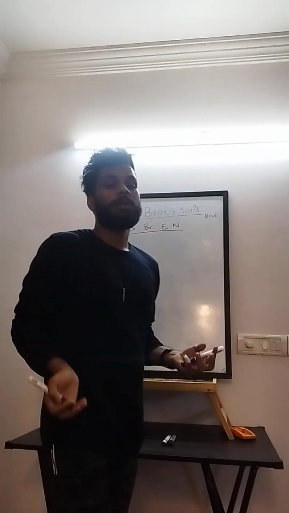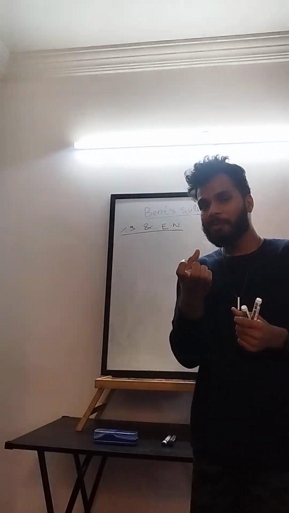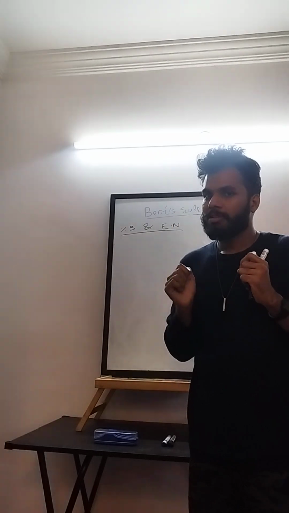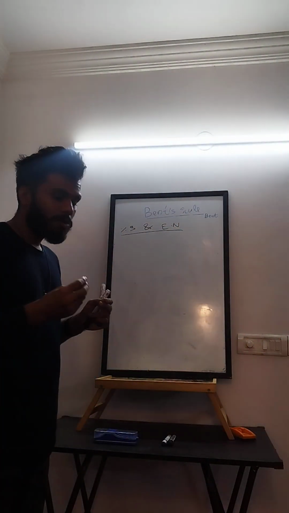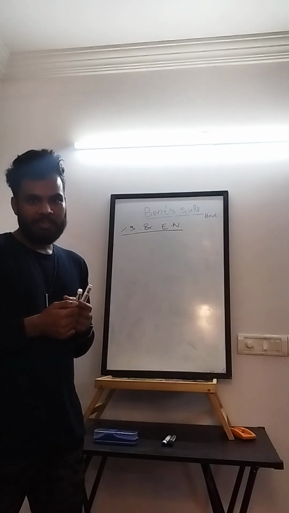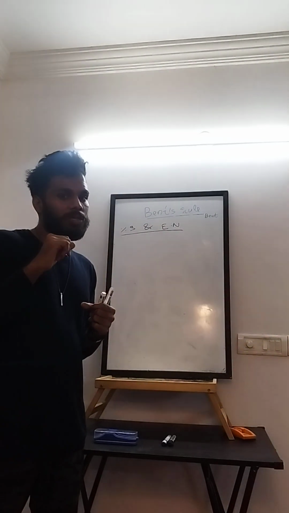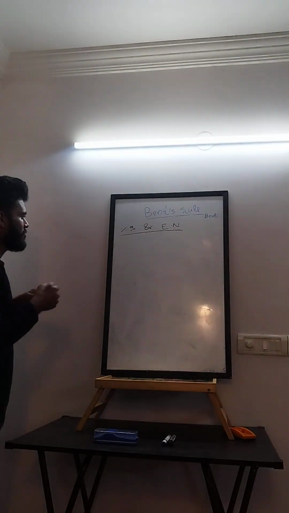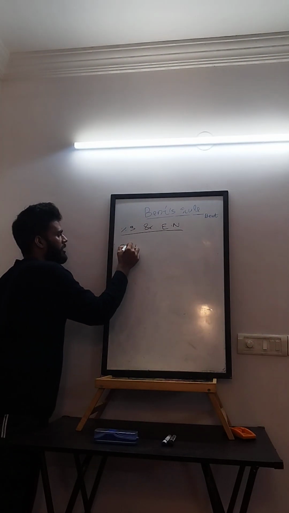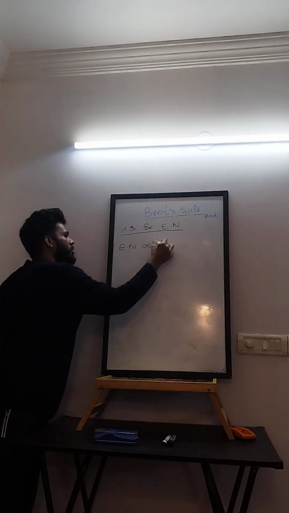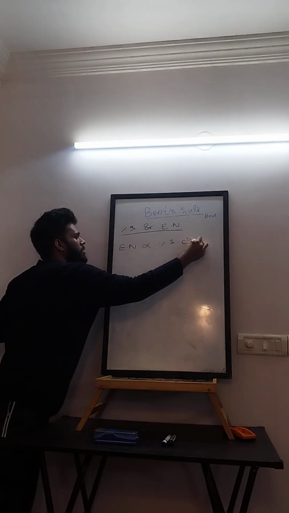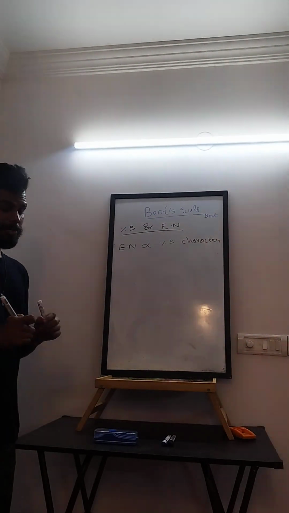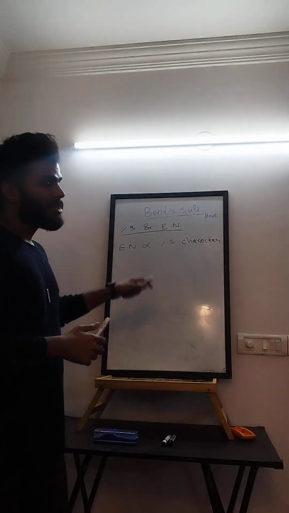What is electronegativity? Electronegativity is the electron pulling capacity of an atom when it is making a bond. So the closer the orbitals are to the nucleus, the more the electronegativity, correct? More s character is closer to the nucleus, correct? So electronegativity is proportional to percentage s character.